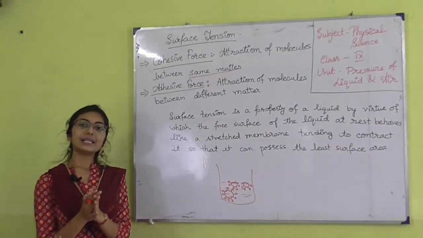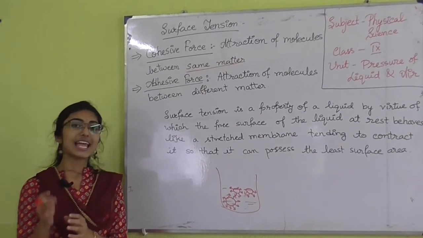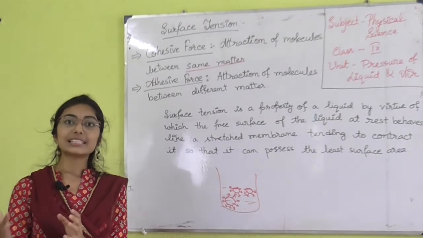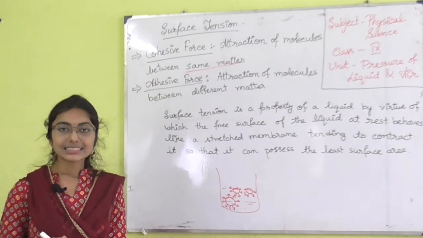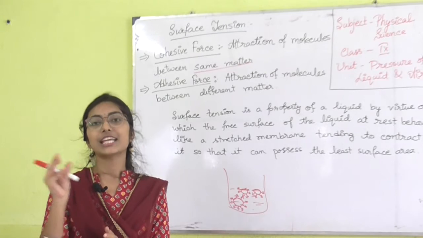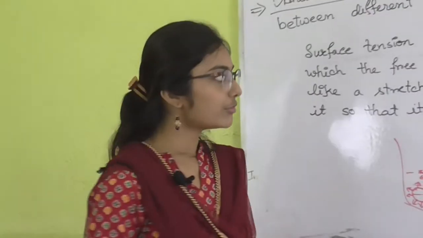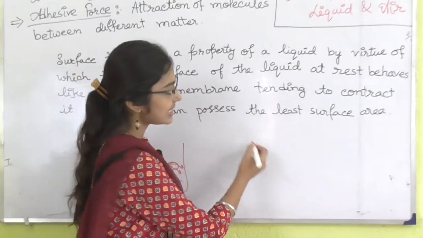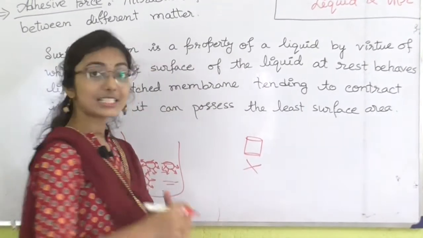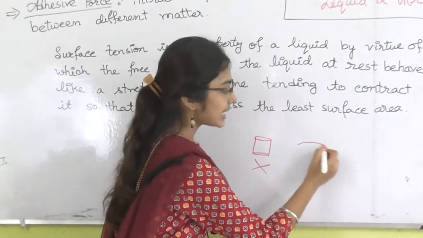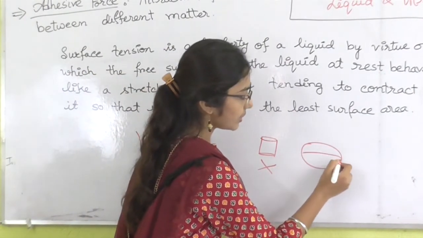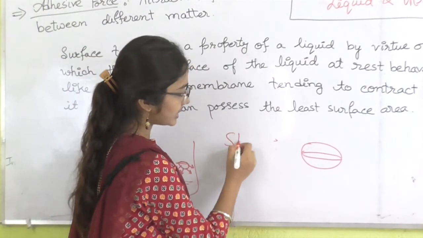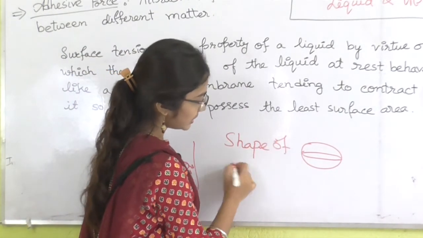Surface tension is basically the property by virtue of which any liquid tends to act as a minimum surface area. Such as you have noticed the shape of rainwater. Is it conical? No. Is it cylindrical? No. The shape of rainwater is always spherical. We have seen that the shape of a raindrop is always spherical.